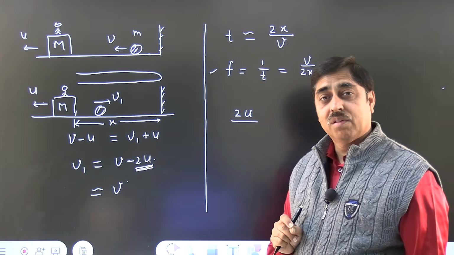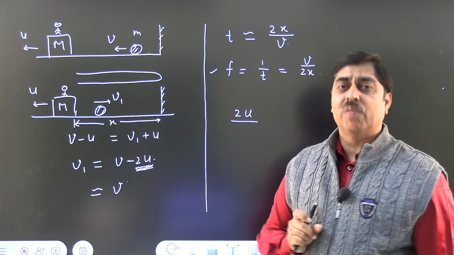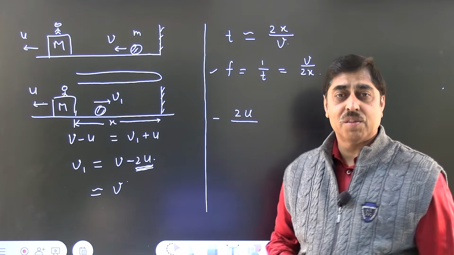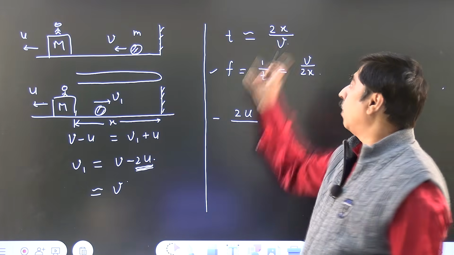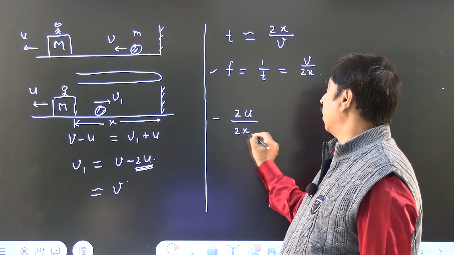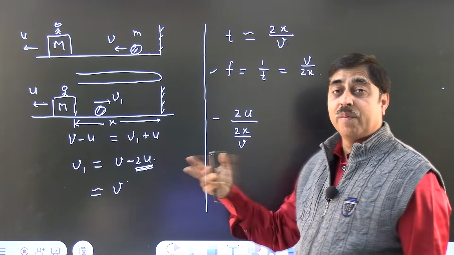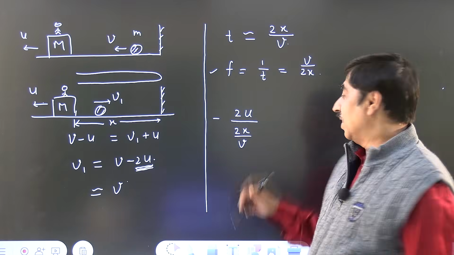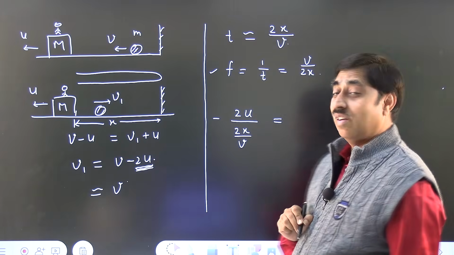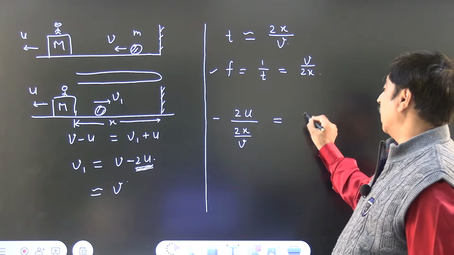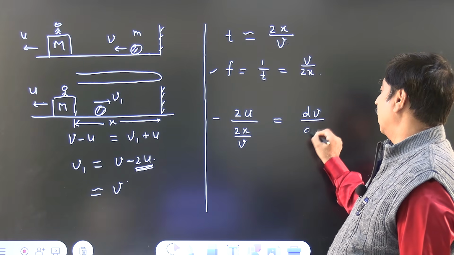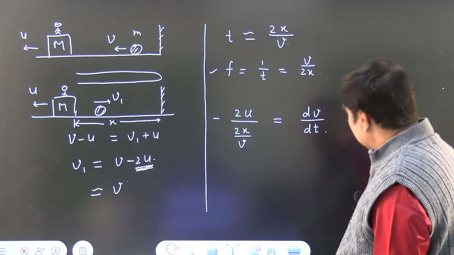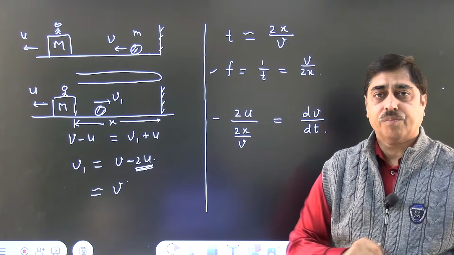Can you see the logic? This is the change in speed of the ball, delta v. Let me put a negative sign in fact. It is the decrease in speed of the ball divided by the time required for this decrease. This is actually delta v by delta t, isn't it? Let me write it as dv by dt, where v represents the speed of the ball.